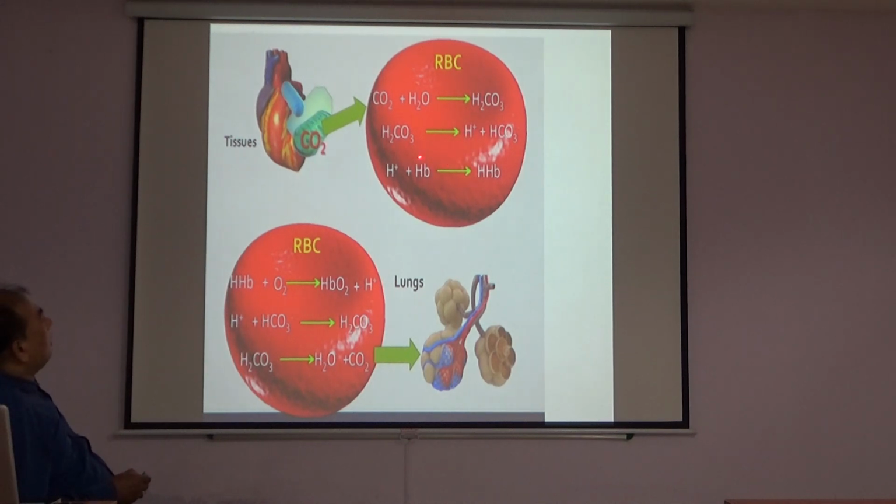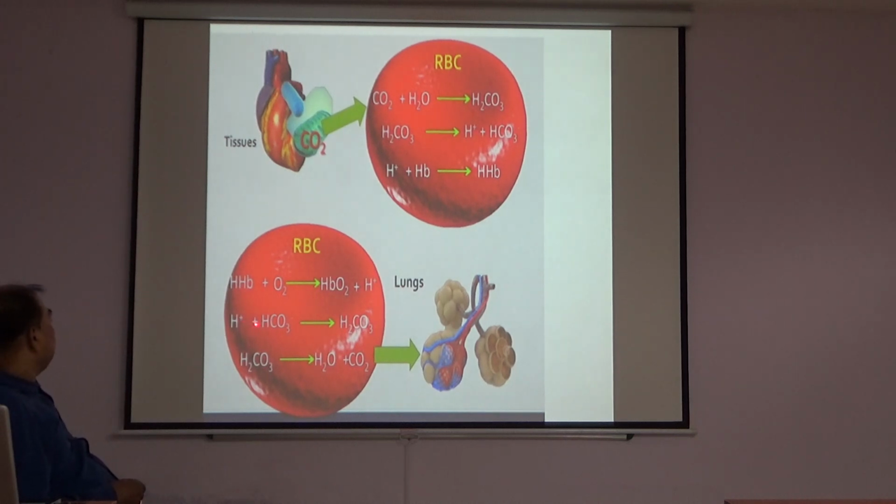These hydrogen ions combine with hemoglobin and form hydrogen hemoglobin. In the lungs, hydrogen hemoglobin combines with oxygen and forms oxyhemoglobin, and free hydrogen ion is released.